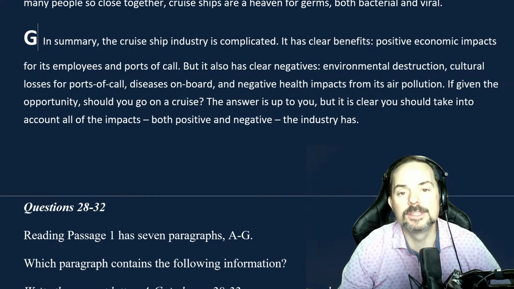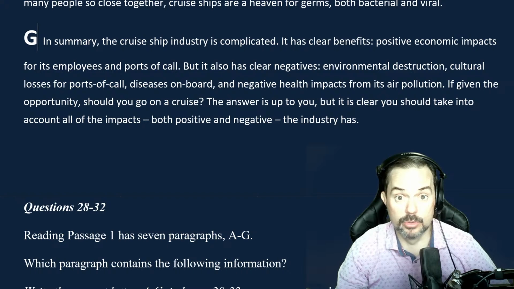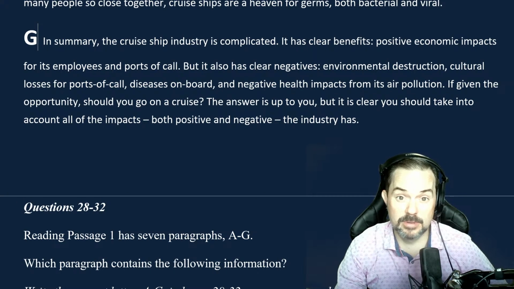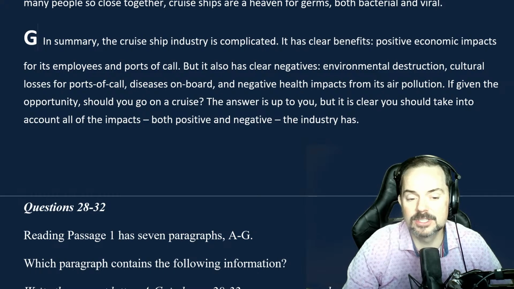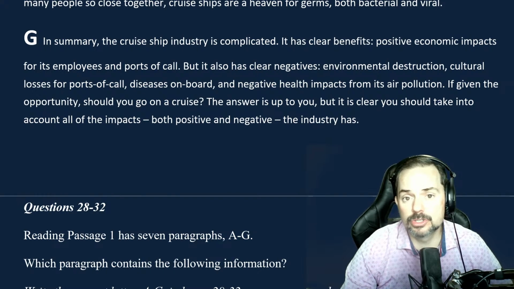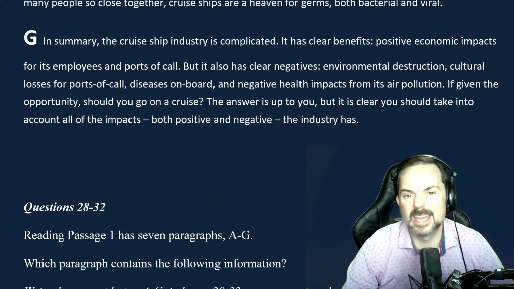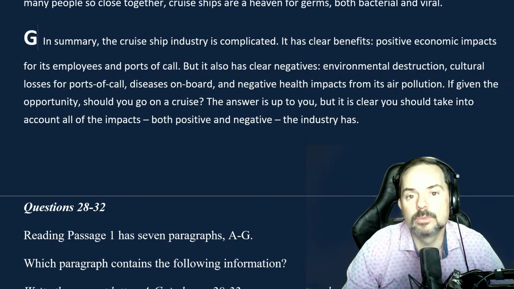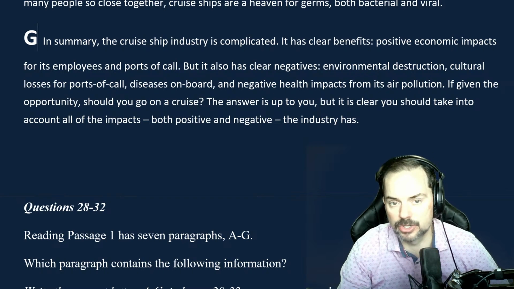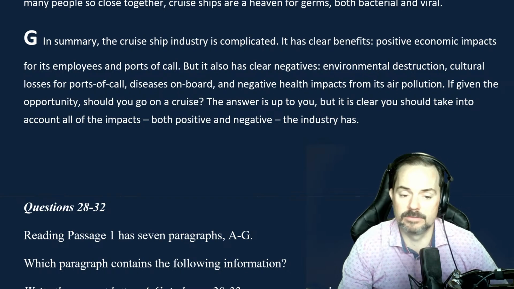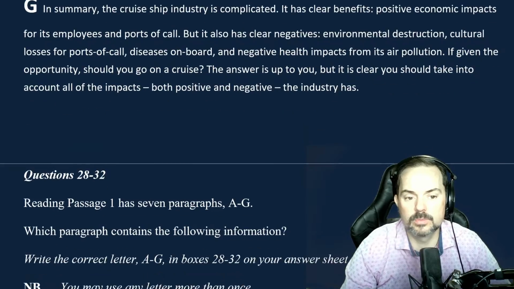So most people have this very positive concept of going on a cruise where you're on this beautiful big boat and you're going to these places and you're having a party and every day is just awesome. And a lot of that is, I'm sure, true, right? But we tend to forget about the negatives that are associated with it. And I think that's the goal of the author here, giving us a more complete picture of the cost-benefit of this type of tourism, right? So I think that's where it's going.